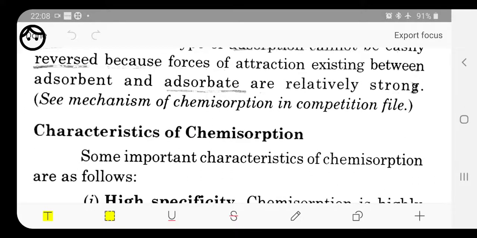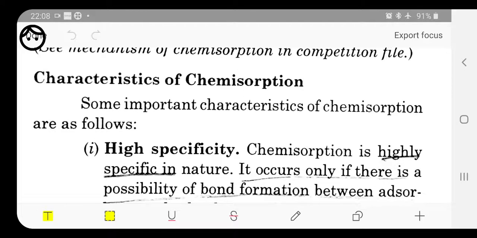Now here also we have characteristics. See, characteristics of chemisorption. First, high specificity. It means that chemisorption is highly specific in nature. It does not allow all types of gases to come through and make a bond with the molecule of the adsorbent. It allows only those gases which have the ability to make a chemical or strong bond.